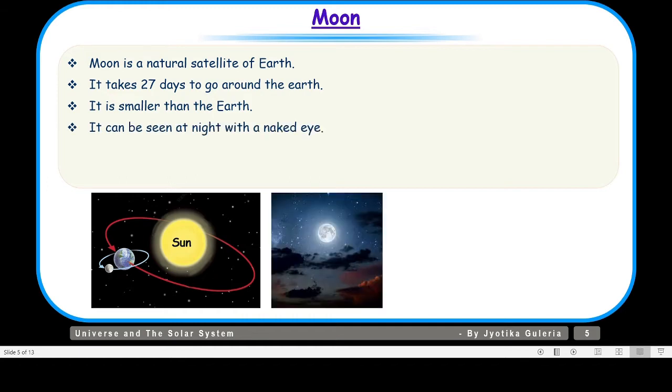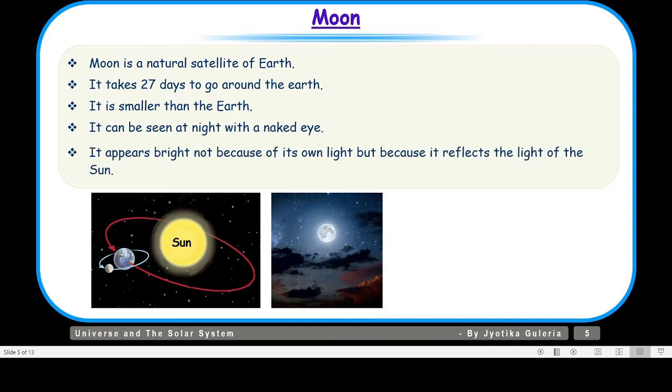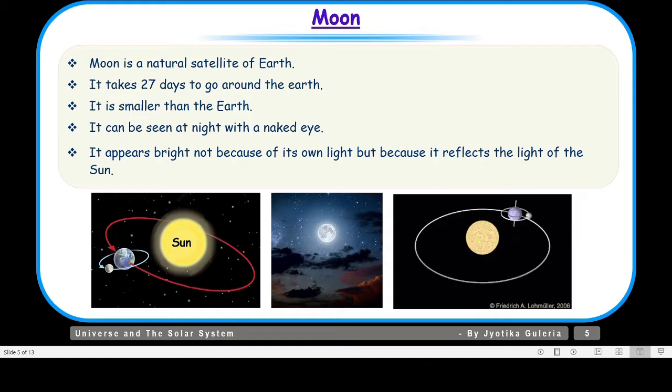It can be seen at night with the naked eye. Yes, we can see the moon clearly at night. It appears bright not because of its own light, but because it reflects the light of the sun. So children, we should know that planets also do not have light of their own. They reflect the light of the sun, so we are able to see them. Similarly, satellites also do not have light of their own, but they also reflect the light of the sun.